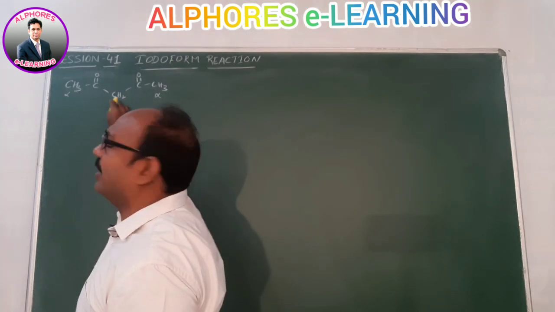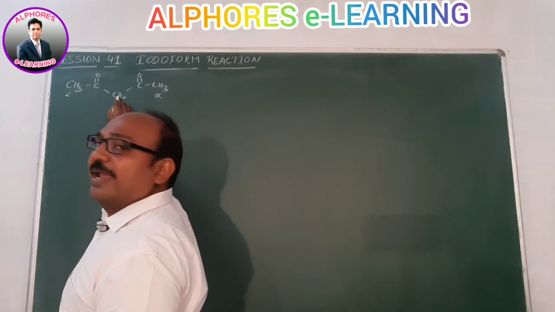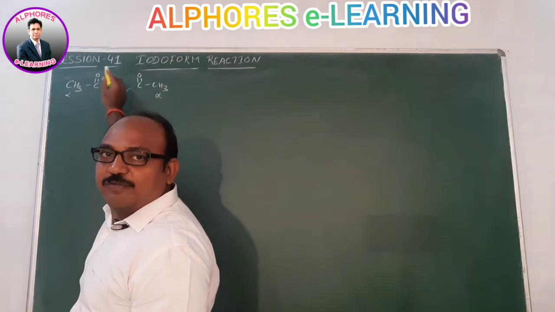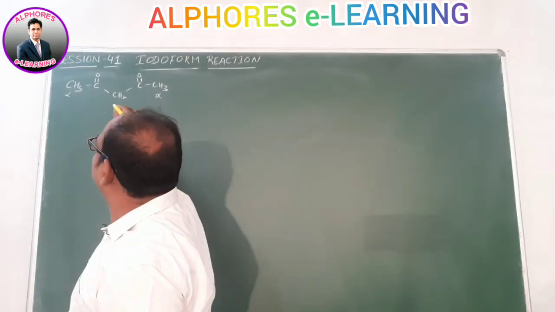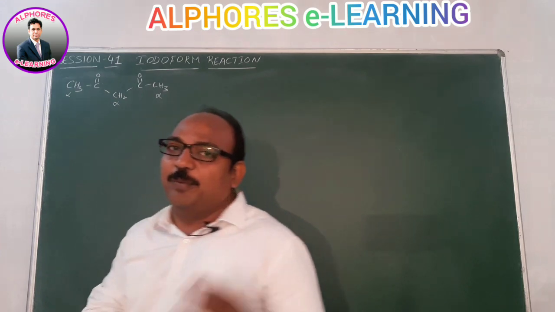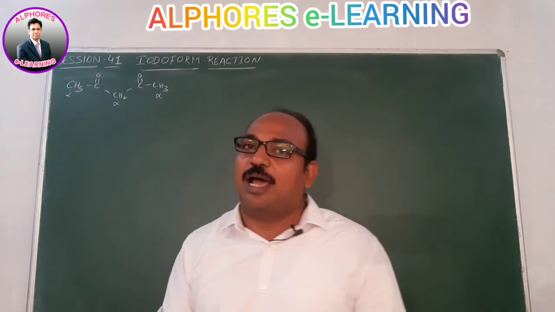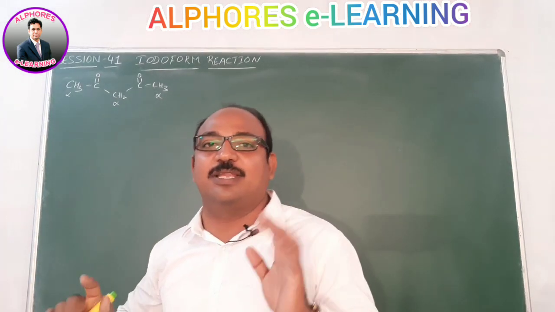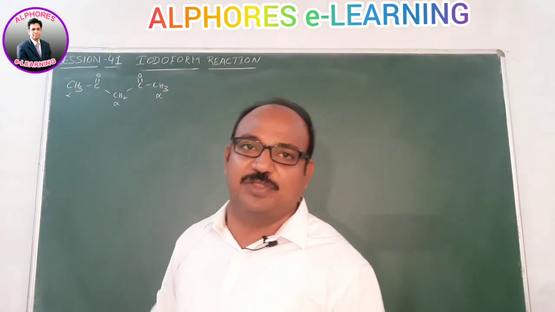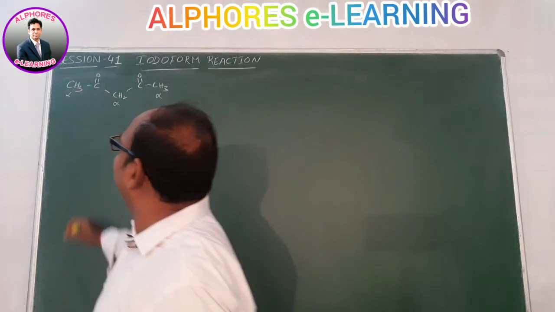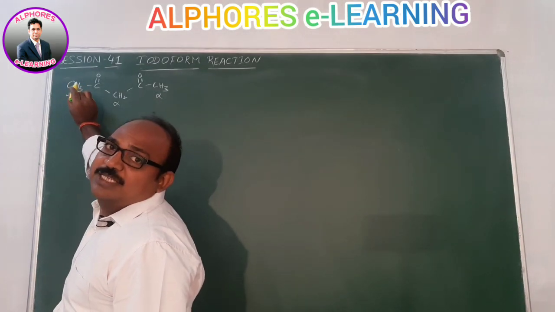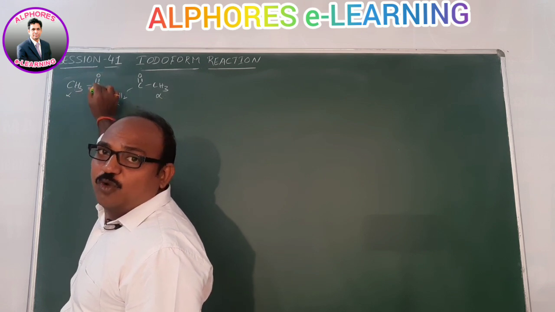What about this carbon? This carbon is again alpha with respect to either of these two C double bond O groups. Now, from the beginning onwards we are discussing that alpha carbon hydrogens are acidic because the C double bond O group is an electron withdrawing group. Fine. With respect to this CH3, one C double bond O group is attached.